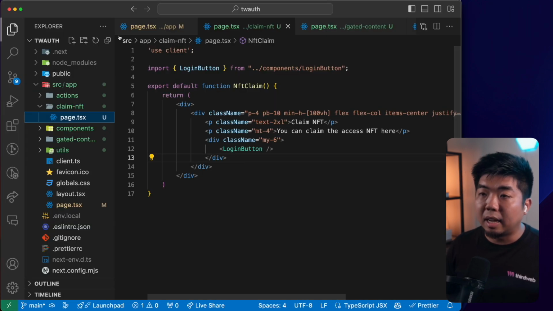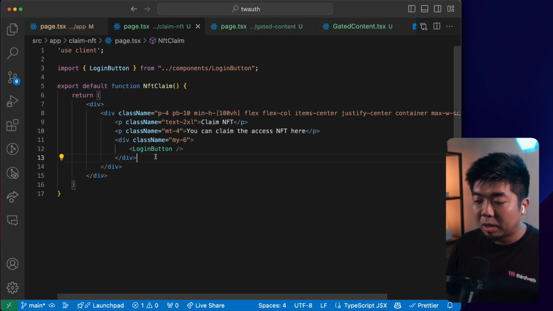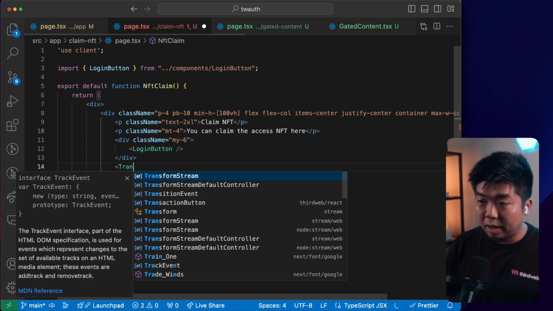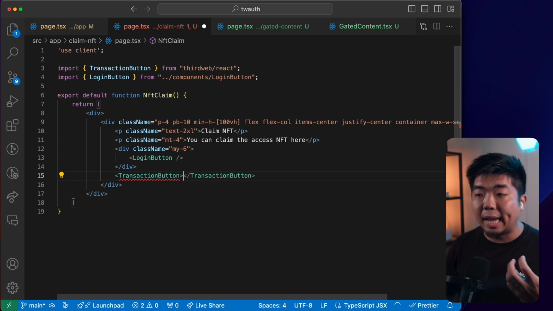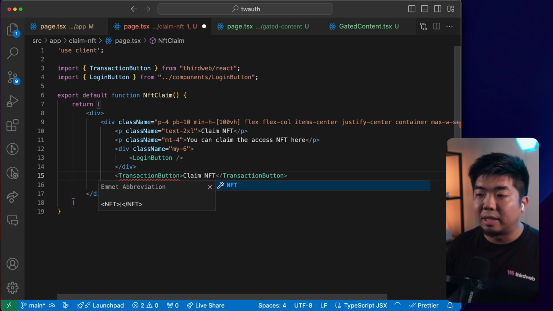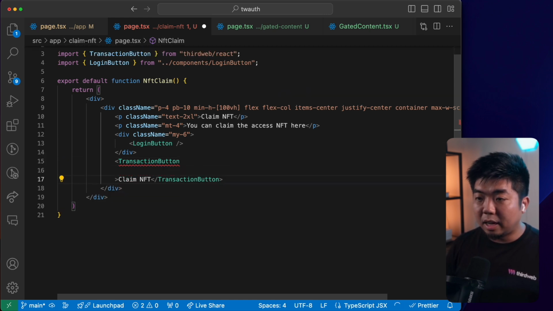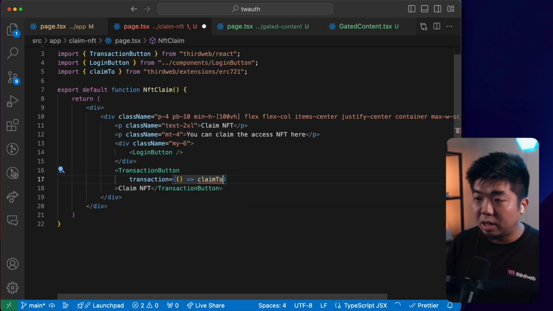So in here, back in our page.tsx file in our claim NFT folder, we're going to create a UI component here. This is going to be called our transaction button. This is a button, a UI component from thirdweb's Connect SDK that allows us to execute transactions to a smart contract. So we're just going to call this button and have it say claim NFT. Then all we need to do here is set the transaction that we're going to be calling. And we can call an extension again from the thirdweb Connect SDK. This extension is called the claimTo extension.